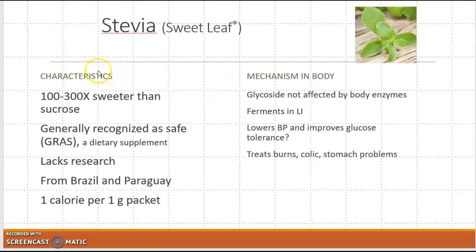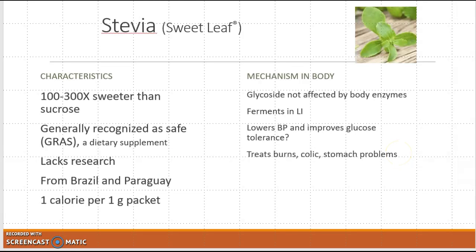Stevia is considered a natural sweetener. It's 100 times sweeter than sucrose. It's considered safe, even though it's a dietary supplement. It hasn't really been approved by the FDA, but it hasn't been shown to cause cancer. And it can ferment in the large intestine. It can lower blood pressure, and it's been used to treat other things because it's basically an herb.